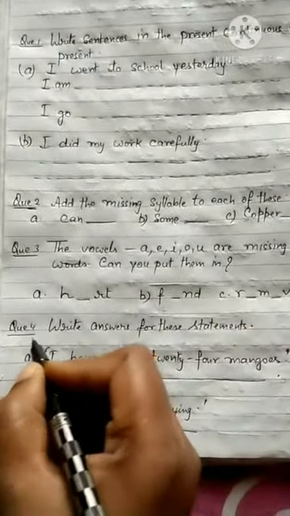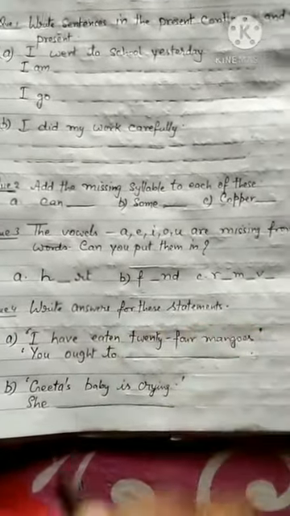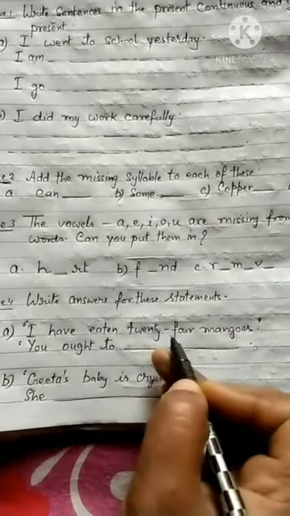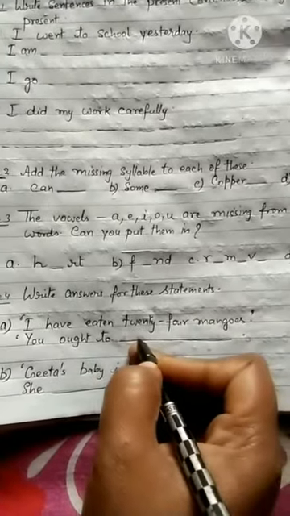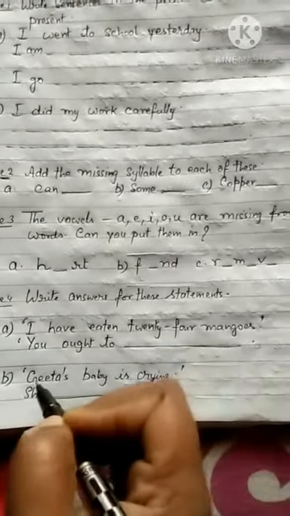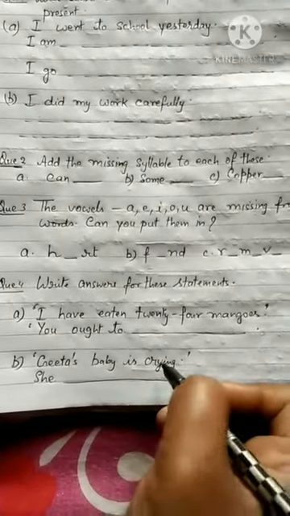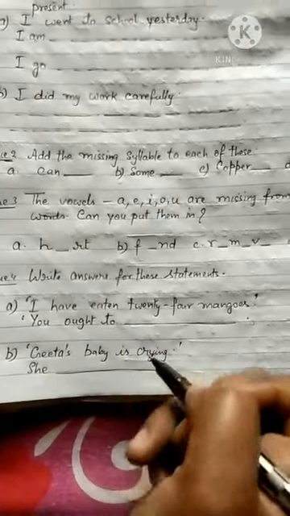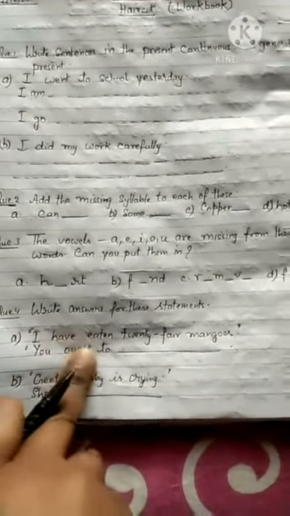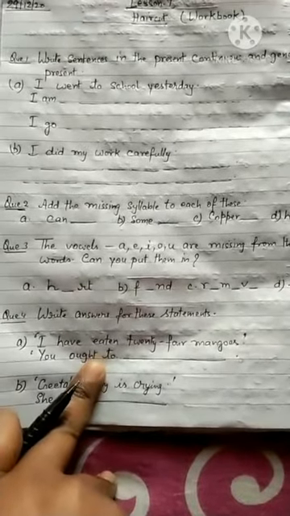Come to the next question. Question number 4: write answers for these statements. I have eaten 24 mangoes. You have to change it according to you ought to, and write the rest of the part of the sentence, beta. Come to the next: Geeta's baby is crying. She dash. You have to use ought to and write the sentence, beta. Ought to, I have told you, is must, na? Ought to means must. So you have to complete it like this.